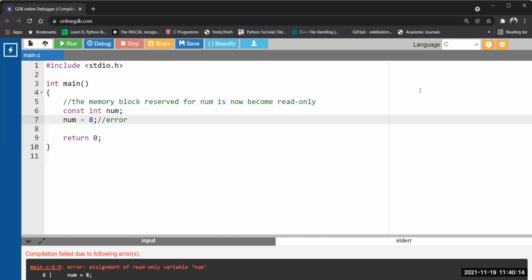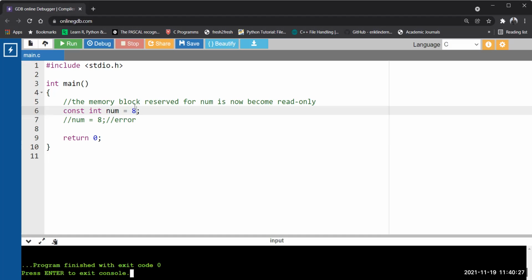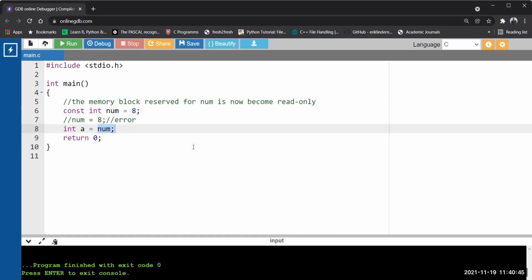Okay, so here also, later I try to modify it, so I get an error. Correct? So let's put this in a comment because it is not allowed anymore. And let's put some value over here. Okay, no problem. Can I read this value? Yes, we can. I am declaring a variable over here, a, and I initialize it to num. So now see what I am doing: I'm reading the memory block of num. There will be no problem. See, reading is no issue. If you try to write it, that means updation with the assignment operator, problem. So keep this point in your mind.